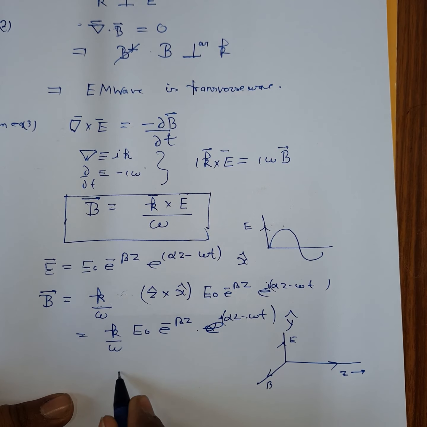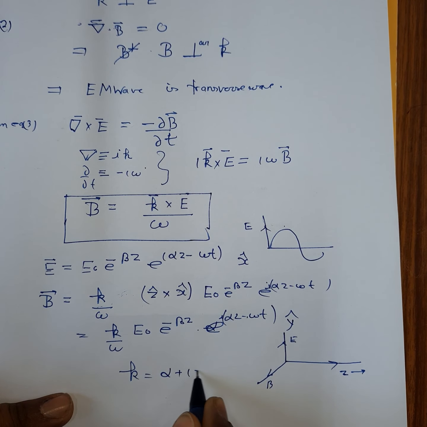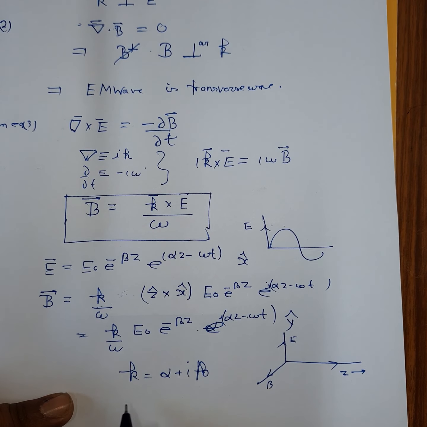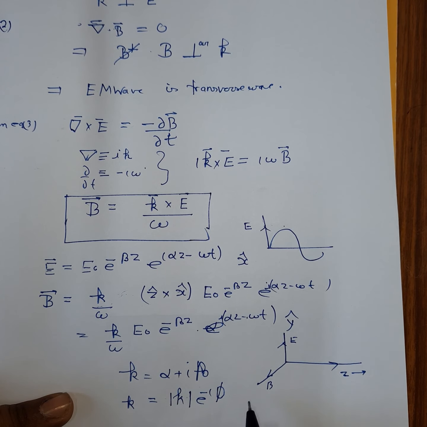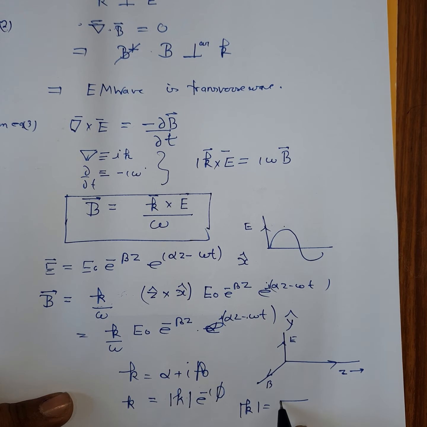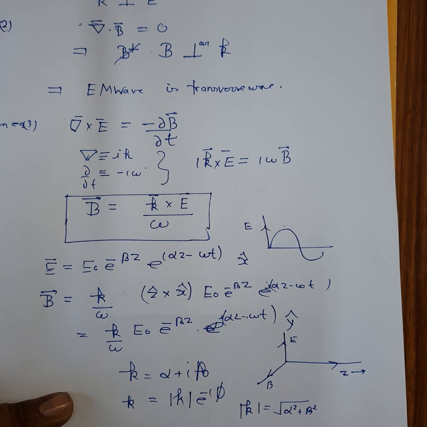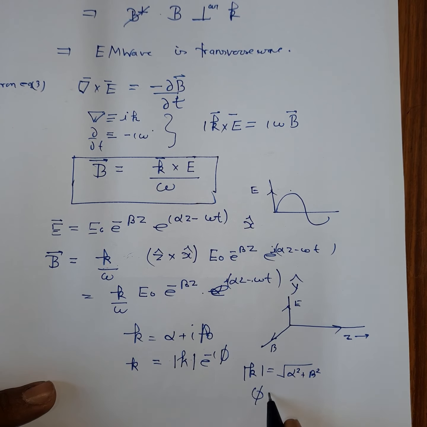We know that here k is in the form of alpha plus i beta. So you can write k as mod of k times e to the power i phi. In this notation, mod of k is the square root of alpha square plus beta square, and phi is equal to tan inverse of beta by alpha.